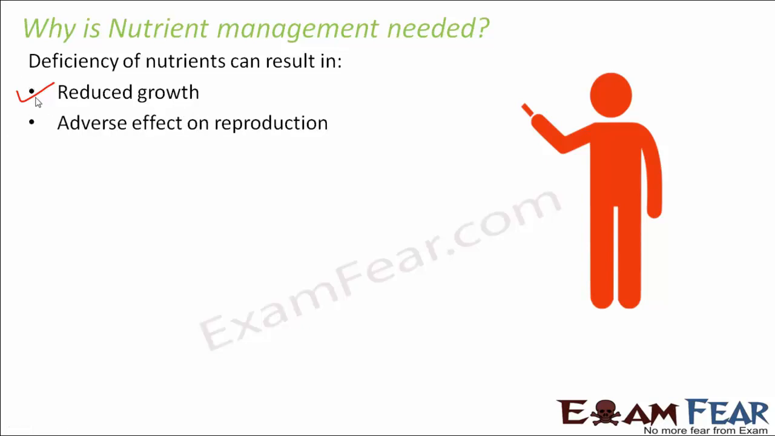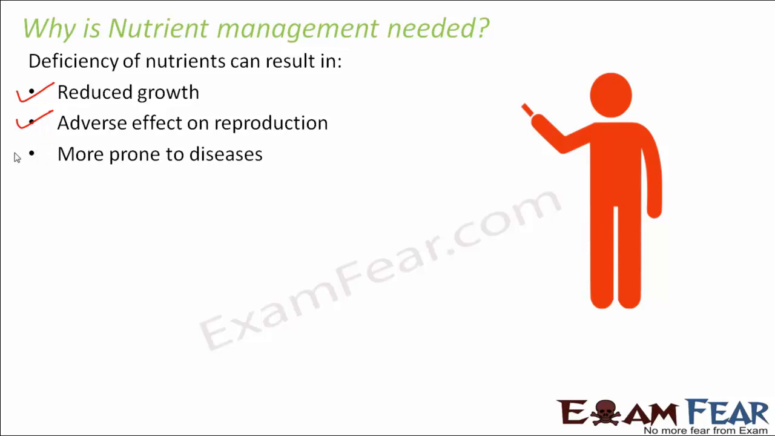Adverse effect on reproduction. Now, if enough nutrient is not there, enough energy will not be there to undergo the process of reproduction. Now, in plants, if reproduction does not take place, what will happen? Fruits will not be produced, seeds will not be produced. So this will impact the crop productivity.